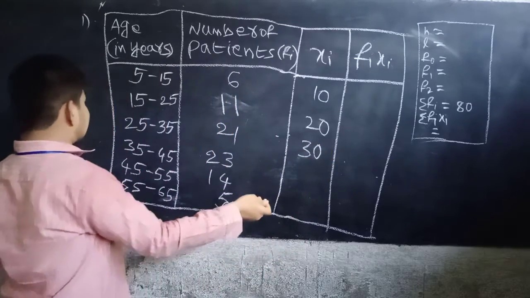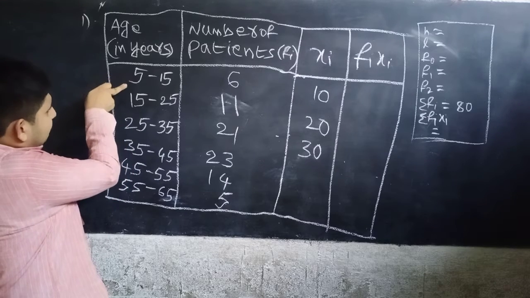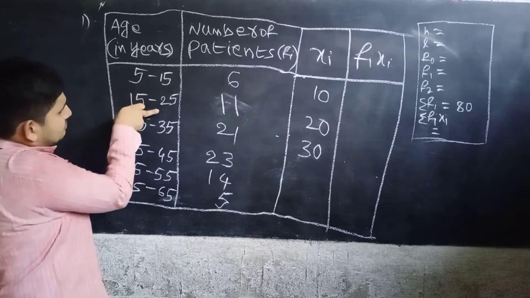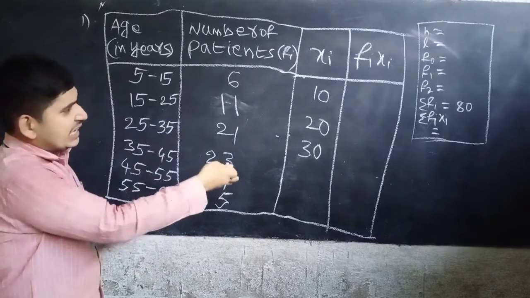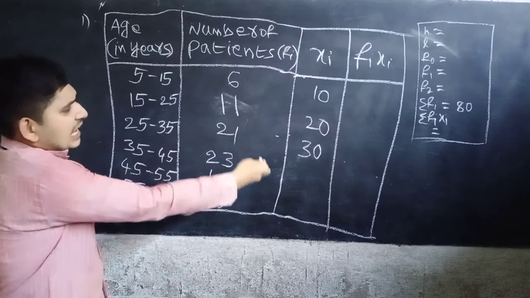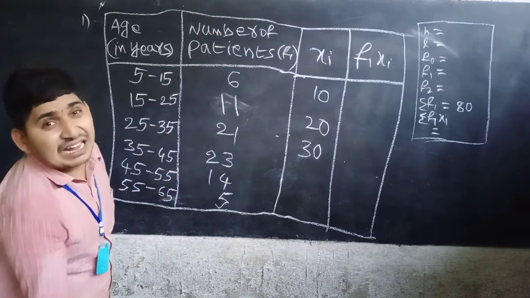Why am I writing 30? Because the class height, the difference between the lower and upper boundaries, is 10, so we can add 10 to each and every value to get the xi values.